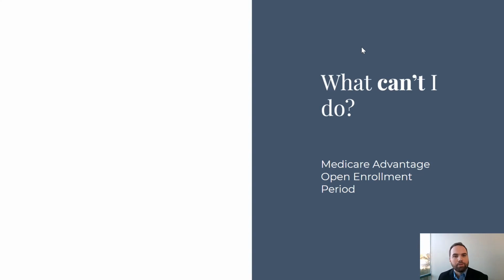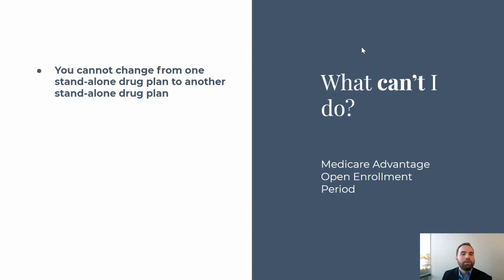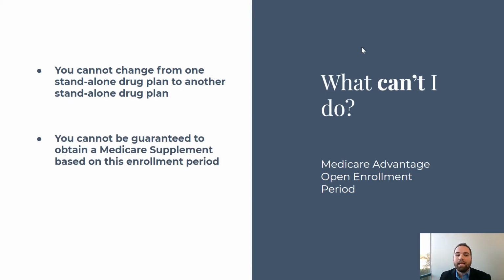So what can't we do during the Medicare Advantage enrollment period? Well, you can't change from your standalone drug plan to another standalone drug plan. So if you're in original Medicare and you have a standalone prescription drug plan, the only time you can make a change with that is during the annual election period, which again is October 15th to December 7th.